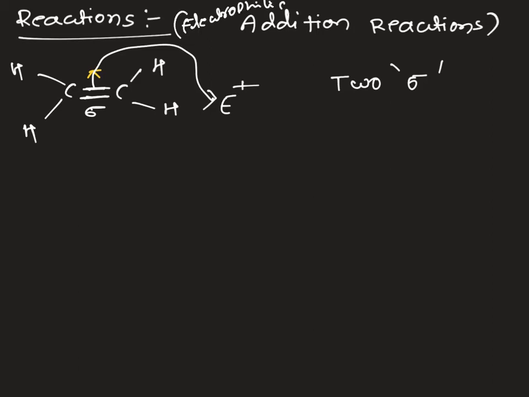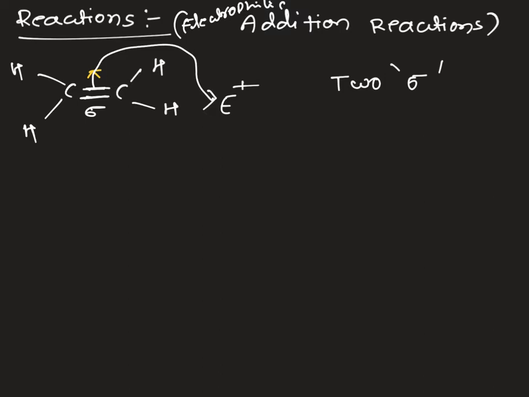Electrophilic addition reactions, because the electrophile initiates such that the pi electrons are shifted and form a sigma bond. And when you are taking a polar reagent, there will be an electrophile and a nucleophile. These electrophile and nucleophile will come and attack across the pi bond, and it will give you the addition product.